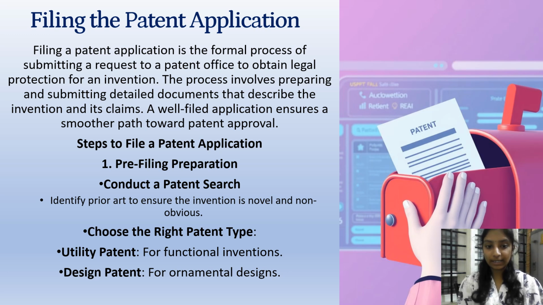Steps to file a patent application are pre-filing preparation and choosing the right patent type. In pre-filing preparation, the first step is to conduct a patent search. Identify the prior art to ensure the invention is novel and non-obvious. In choosing the right patent type, there are two types: design patent and utility patent. Utility patent is used for functional inventions, whereas design patent is used for ornamental designs.